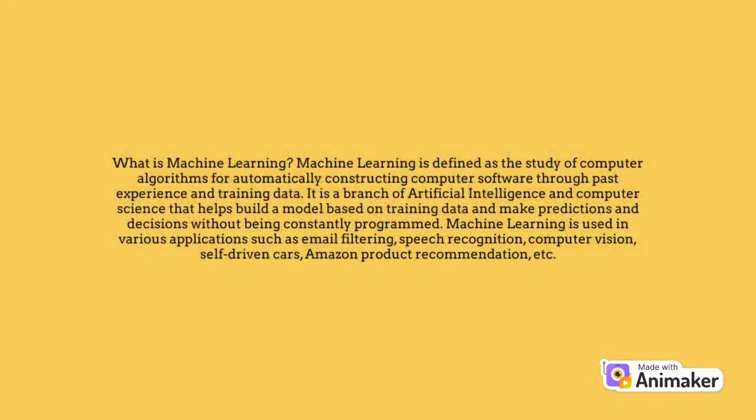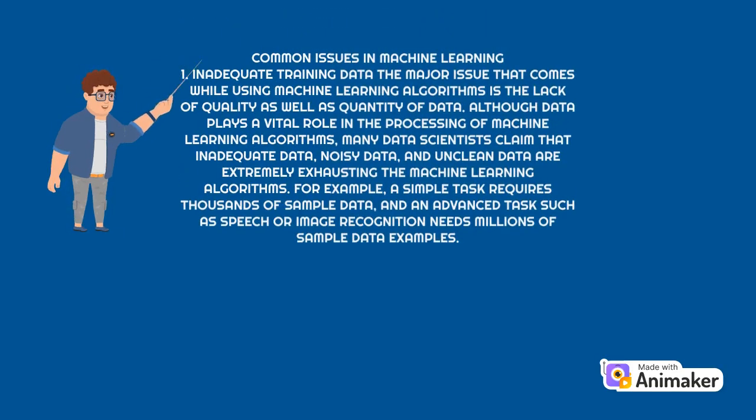What is machine learning? Machine learning is defined as the study of computer algorithms for automatically constructing computer software through past experience and training data. It is a branch of artificial intelligence and computer science that helps build a model based on training data and make predictions and decisions without being constantly programmed. Machine learning is used in various applications such as email filtering, speech recognition, computer vision, self-driven cars, Amazon product recommendation, etc. Common issues in machine learning.